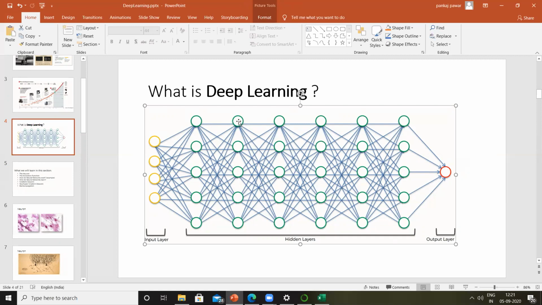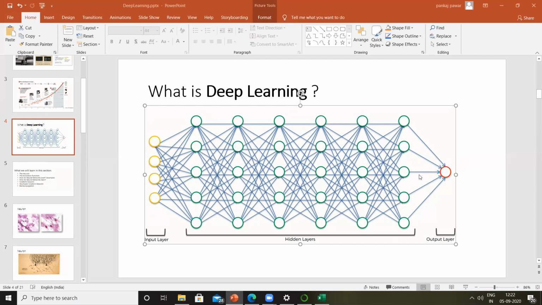So for this next neuron, this line serves as an input, whereas for the neuron over here, this line serves as an output. So the output of one neuron is transferred as an input to the next neuron. Similarly, the output of this neuron is transferred as an input to the following neuron. So what we can see here is a sequential layer.